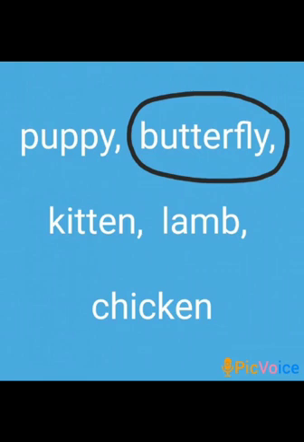Children, the odd one over here is the butterfly, because only the butterfly can fly. Puppy, kitten, lamb and chicken, they are young ones of animals. They cannot fly.